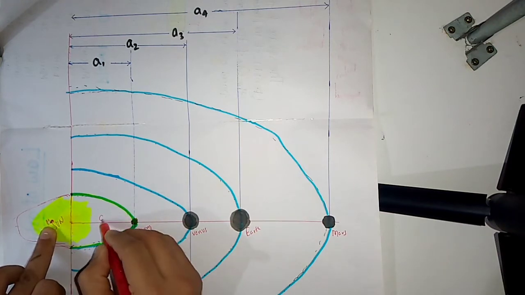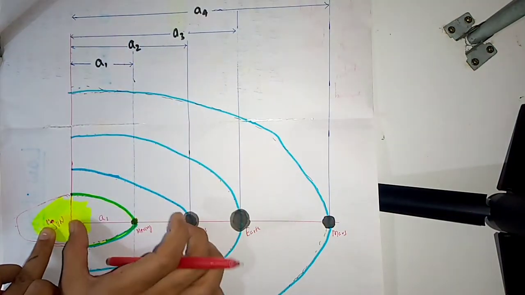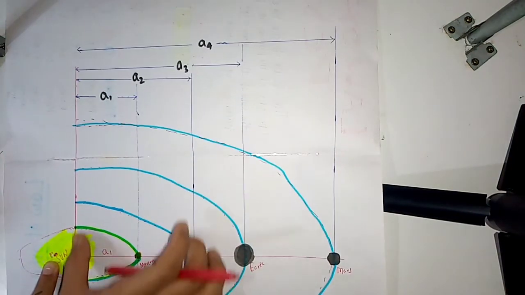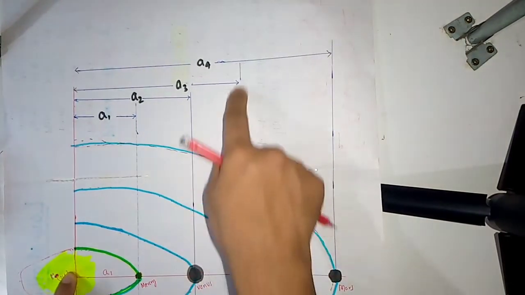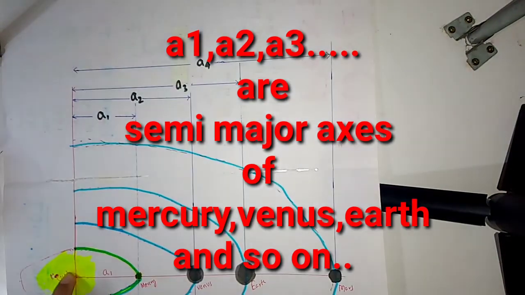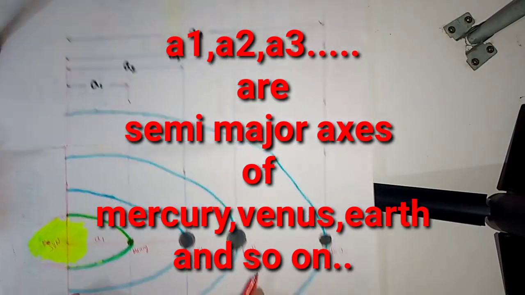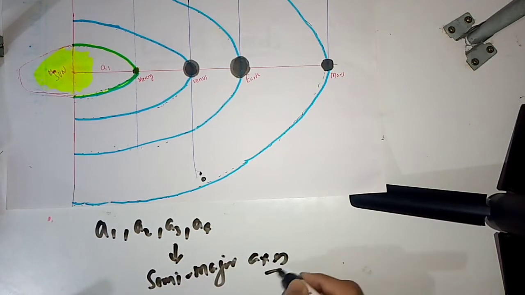Let's suppose this distance is A1, this distance is A2, this distance is A3, and this distance is A4. A1, A2, A3, A4 are semi-major axes, plural of axis.